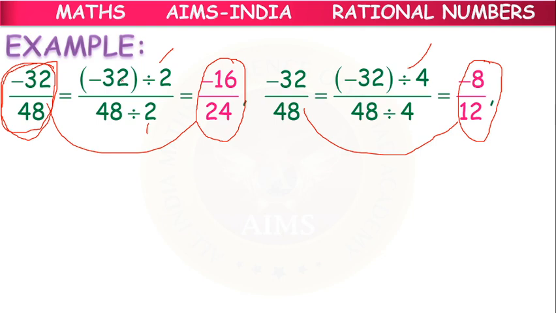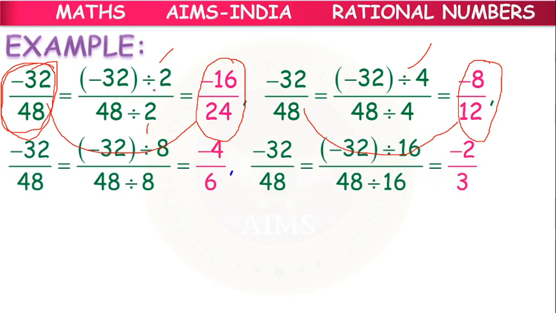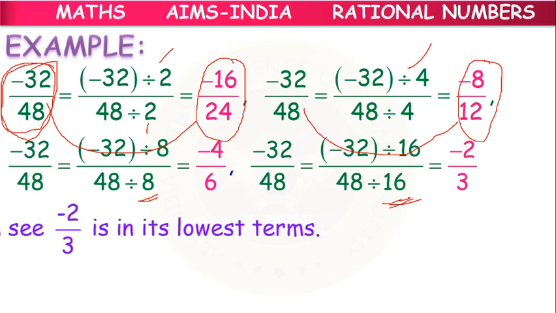So we can multiply with a common non-zero integer, and we can divide with a common divisor. The resulting rational numbers are said to be equivalent. Here dividing by 8, dividing by 16, these are all equivalent.